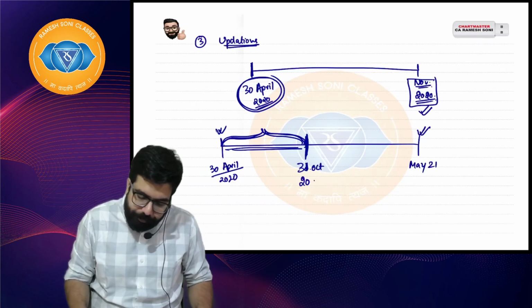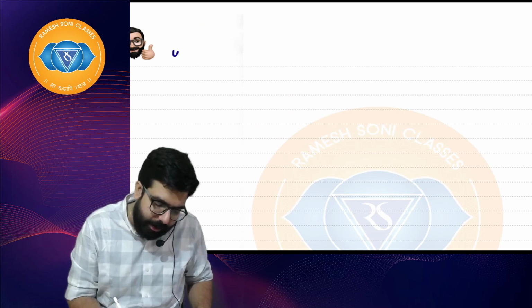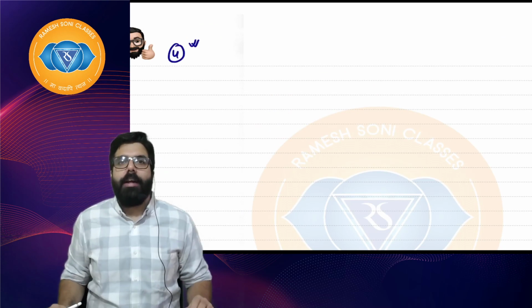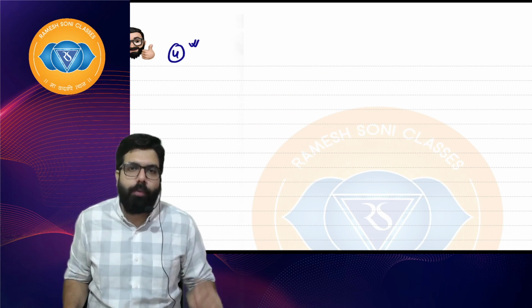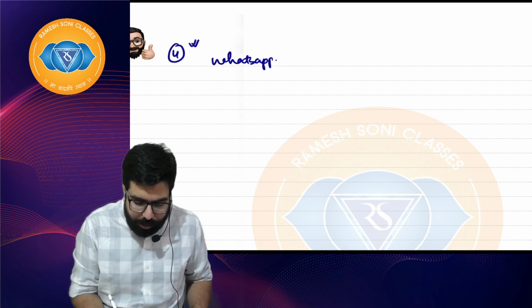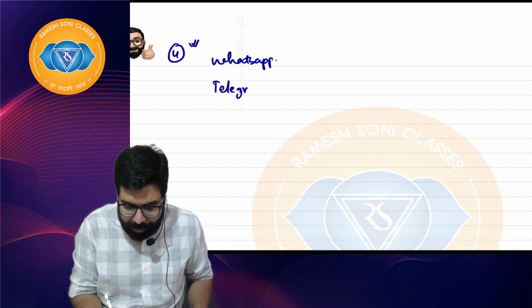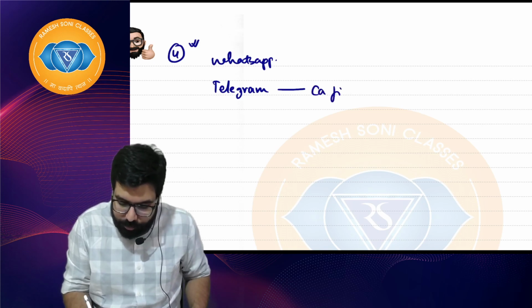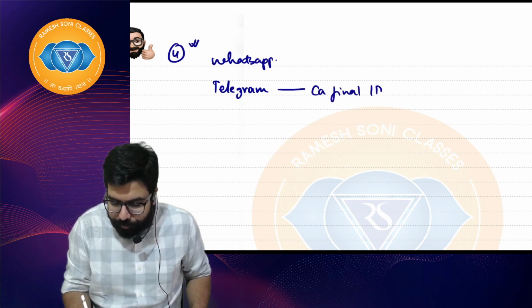The fourth one: sir, I am watching your class. If I have a query, what is to be done? If you have a query, you can WhatsApp it to me, or you can use Telegram also. I recommend Telegram because we have a group, CA Final IDT Ramesh Soni.